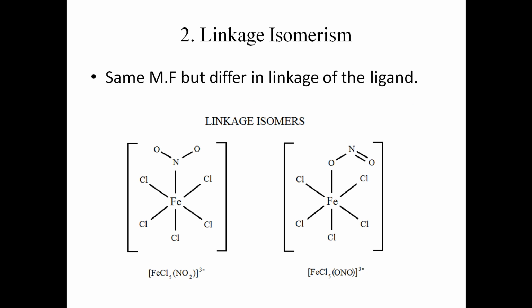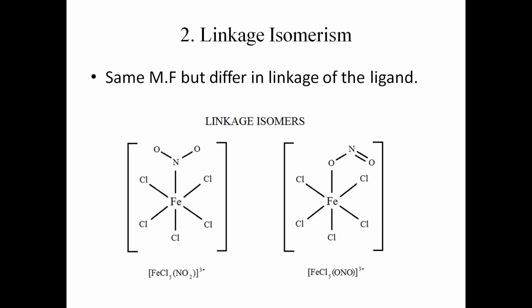Second is linkage isomerism. This type of isomerism is exhibited by complexes containing monodentate ligands having more than one donor atom. These are also called ambidentate ligands. Therefore, in these ligands, there exist two possibilities in the mode of attachment to the metal atom or ion. For example, in the nitrite ion, the nitrogen atom as well as the oxygen atom can donate their lone pairs. This gives rise to isomerism.